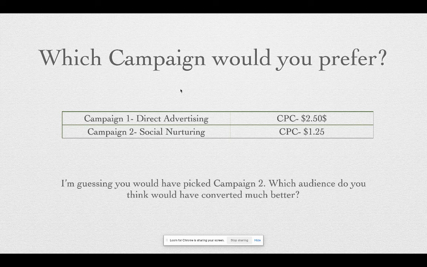So suppose I select campaign 2. It means I'm going to set up a new page like campaign for people who have already liked my page. So campaign 2 will have a higher conversion rate than campaign 1, right? People who see my ads for the first time will definitely not get converted, but people who have already seen my ad and are seeing it for the second and third time will definitely get converted. So this is the strategy I was telling you about.